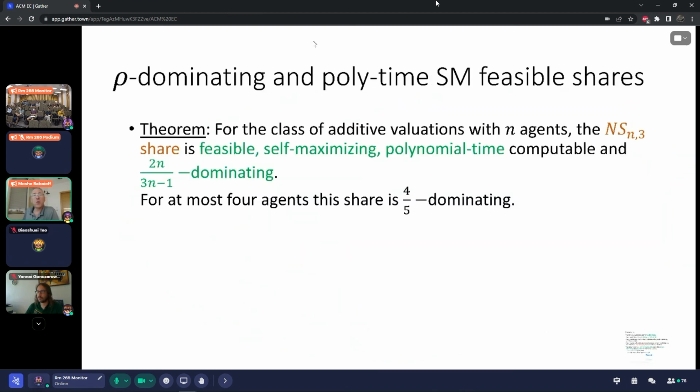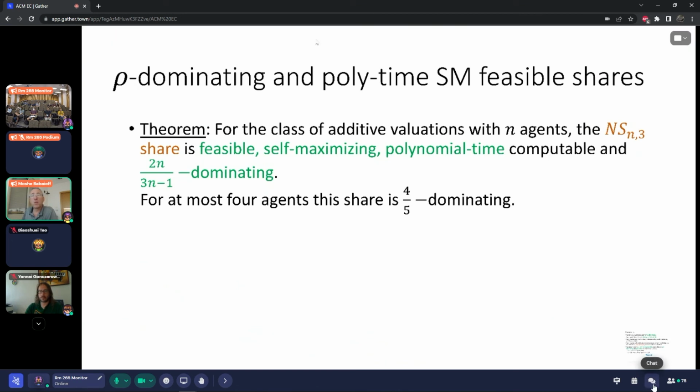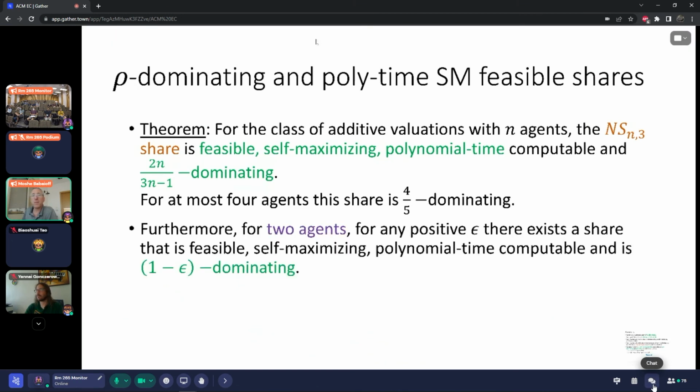Okay, so what do we show? The main result in this paper is that for the class of additive valuations and n agents, there is a share, which is called the nested share, which I'll present in a second, that is feasible, self-maximizing, and polynomial time computable, and it is about 2/3 dominating. So if we scale the other share by a factor of 2/3, then we dominate that share. If the number of agents is small, say up to 4, we can actually improve the constant to 0.8.